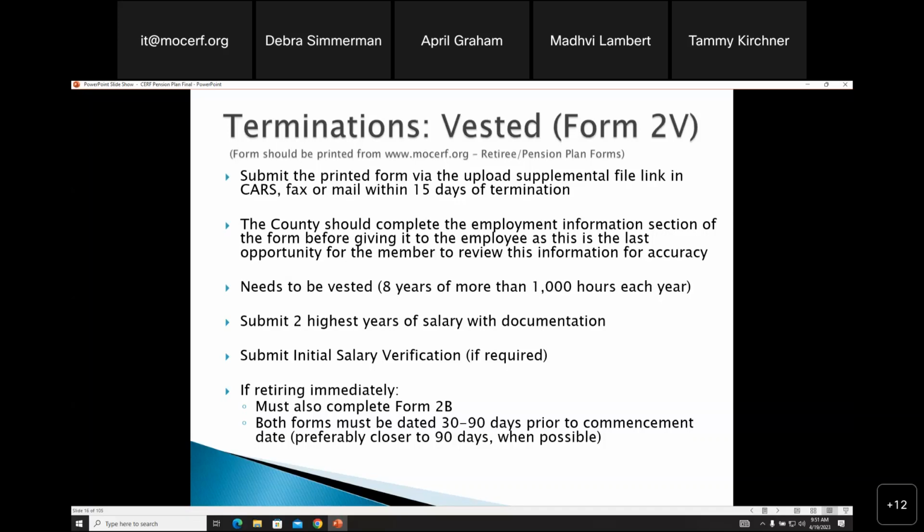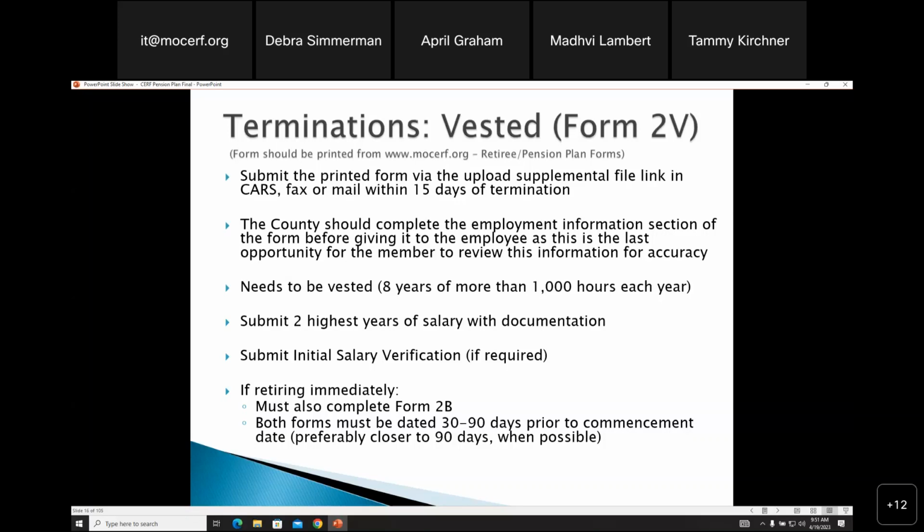Most of them don't know their employment history, the begin date, if they were hired part-time and then went to full-time, what their two highest years of salary are. But that is their only opportunity to review this information and make sure that it's accurate. An employee needs to be vested with 8 years or more of 1,000 hours in each year. And the two highest years of salary with documentation need to be provided also.